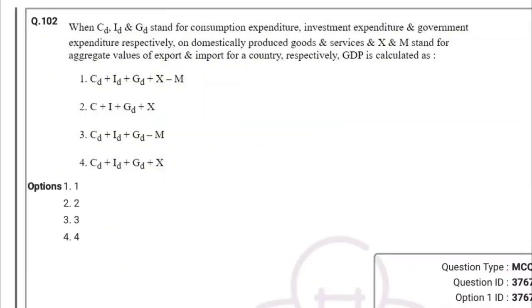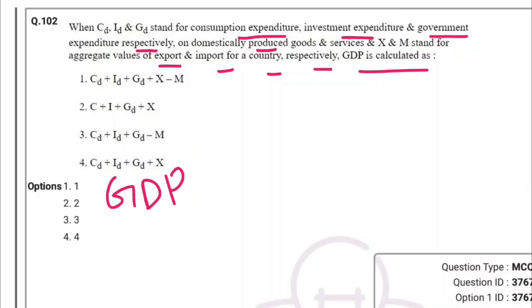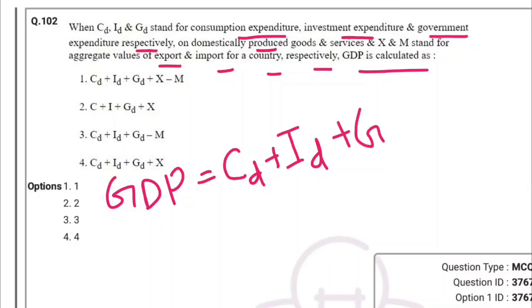Next question is, when C, I, G stand for consumption expenditure, investment expenditure and government expenditure respectively on domestically produced goods and services, and X and M stand for aggregate values of export and import for a country respectively, GDP is calculated as, options are being given, we need to find the correct option. So what is the GDP equation? GDP is equal to consumption expenditure plus investment expenditure plus government expenditure, plus net exports.